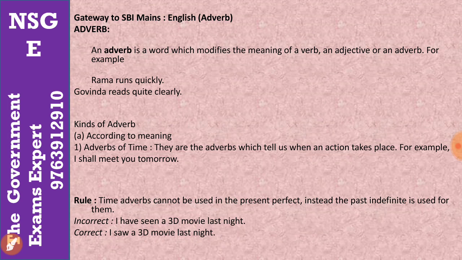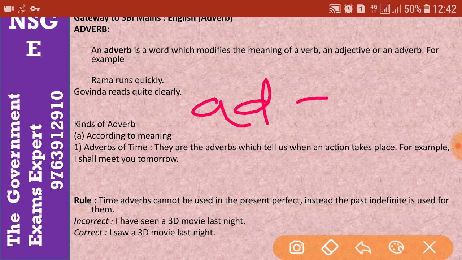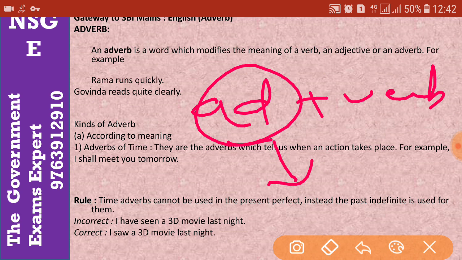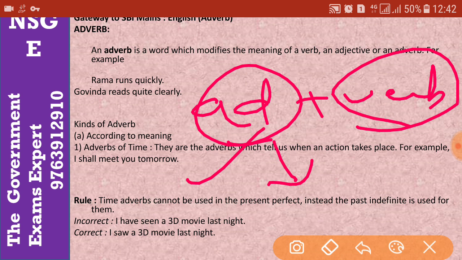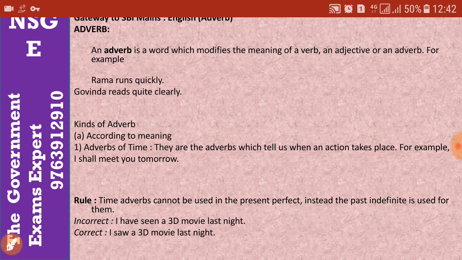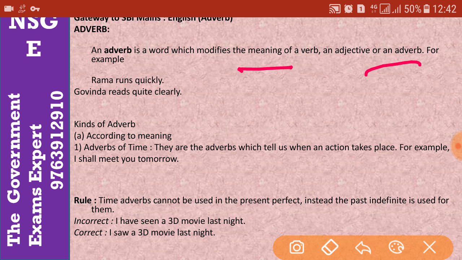It is made of two words, you can say add plus verb. When something is added about the verb, or is defined about the verb, that's why it is called adverb. Why? Because an adverb is a word which modifies the meaning of verbs, adjectives, or an adverb itself.